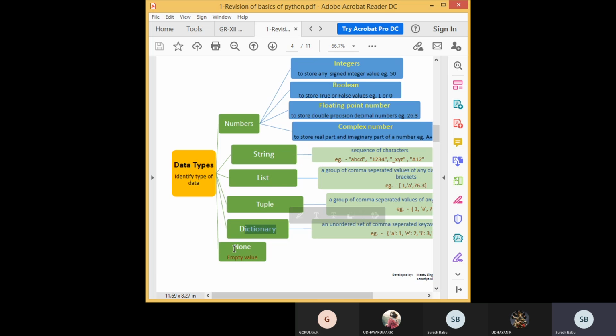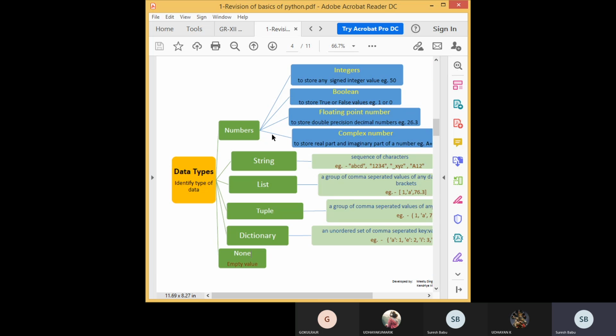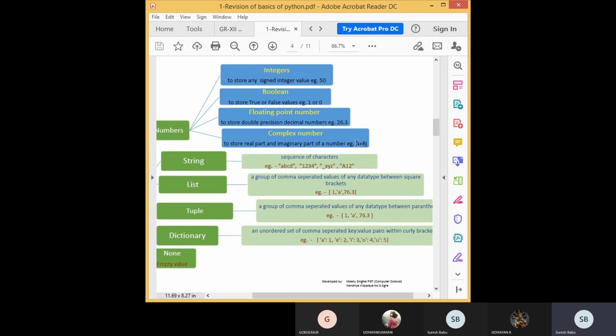Then a special data type, None, which is also a literal. Numbers are again subdivided like this: integer, boolean, floating point, complex number. Complex number means, as you can see, x plus yj, or here they are giving a plus bj.